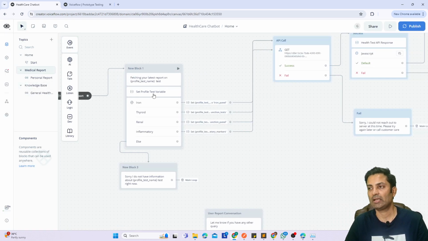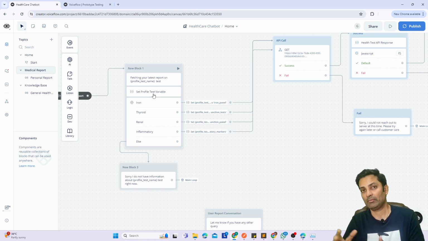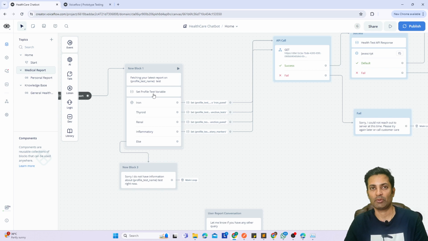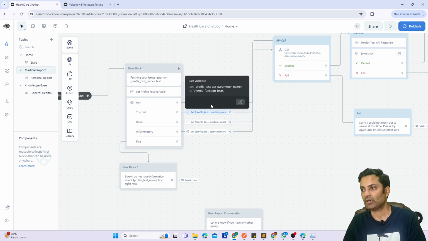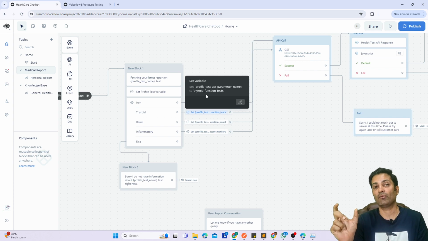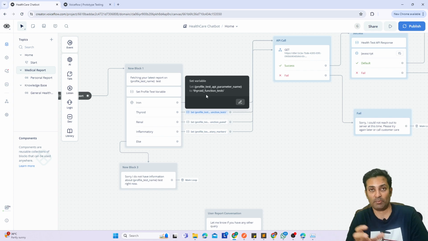Once I capture it, I set the variable, because I want to call an API with a parameter. When we call APIs, we have to pass certain parameters so that we get a response according to the request. Since this is a dummy API, I have three or four different flows, like I am showing here. If the user says iron, then I set the parameter name as iron_panel. If the user says thyroid, then I use this set function which says thyroid function, because these are the parameter values which I need to pass to the API. Otherwise, if I just pass thyroid, it will not understand, and I'll get a 404 error.